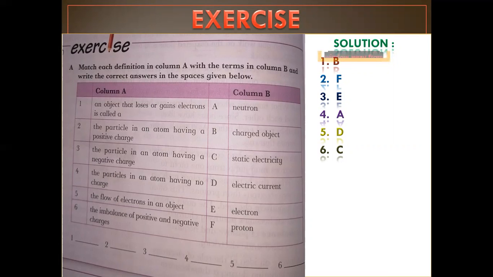The particles in an atom having no charge. What are they? Neutrons. The flow of electrons in an object is electric current. The imbalance of positive and negative charges, static electricity.